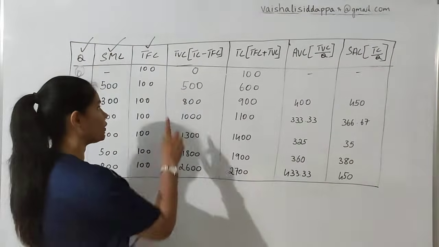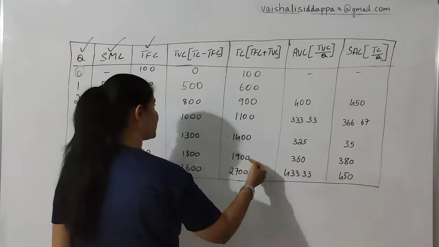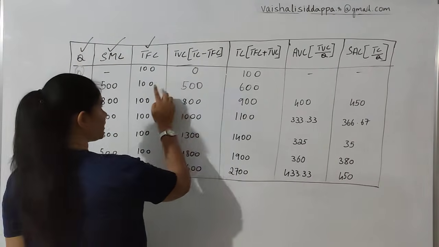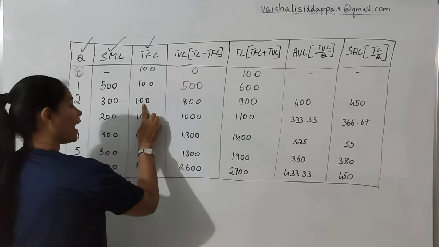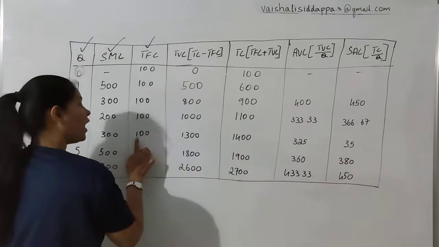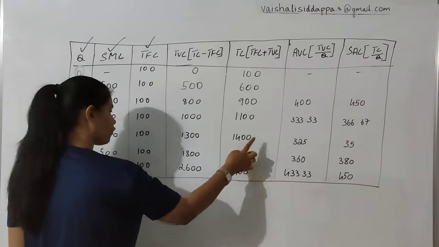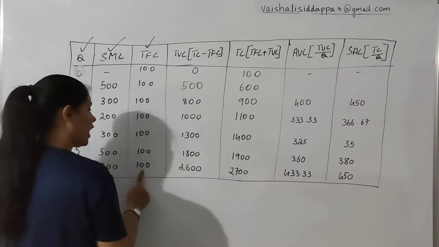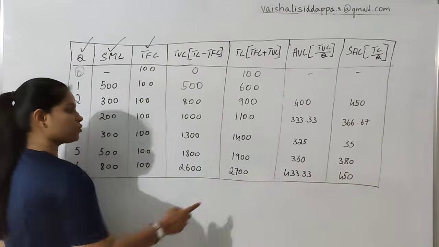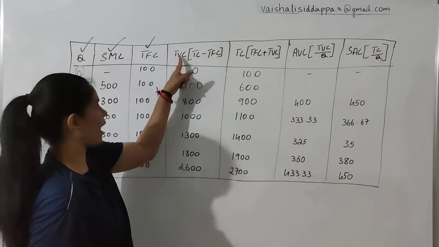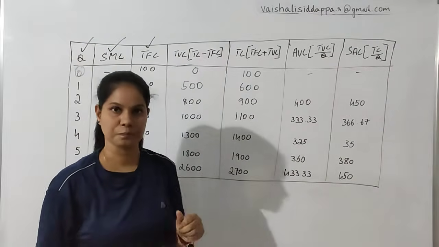Then you calculate these both, you should get this. 100 plus 0, 100. 100 plus 500, 600. 100 plus 800, 900. 100 plus 1000, 1100. 100 plus 1300, 1400. 100 plus 1800, 1900. 100 plus 2600, 2700. So this way, TFC plus TVC, by adding these two, we'll get TC also.